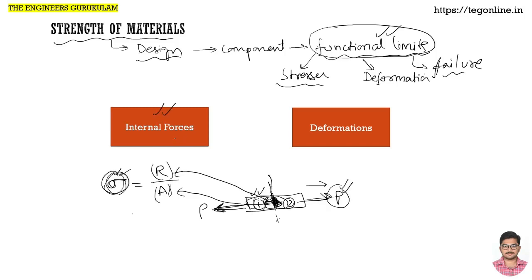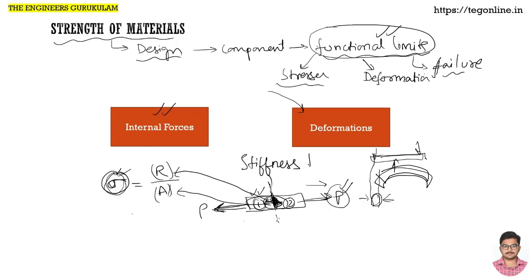So that functional limit up to which I can go comes under the internal forces perspective. Also, if we are deflecting an object which was initially straight, but due to application of loads it is deflecting, then if we specify how much it can deform within our functional limits, it is design based on deformations. When design is based on deformations, we call it stiffness based design.